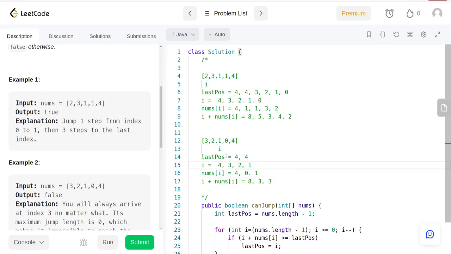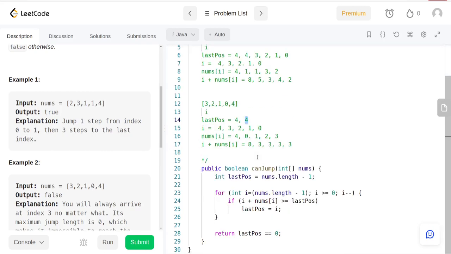We're going to go to 1. The value is 2. The sum is still 3. Then we're going to go to 0. Still 3 is less than the last position, so it won't get updated. The value is 3, the sum is 3, and this is still less than that. So we're going to come out of the loop, and the last position won't be changed, so it's going to stay 4. So we're going to be returning false.